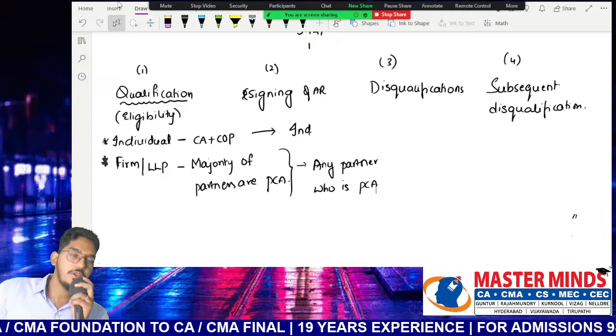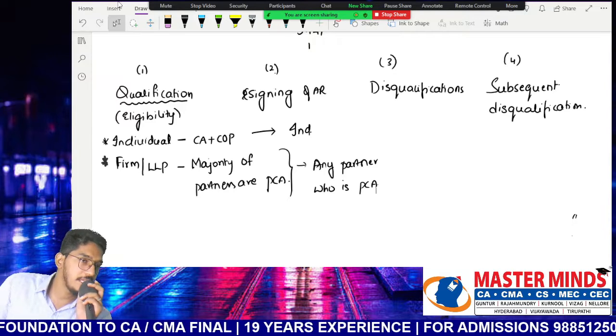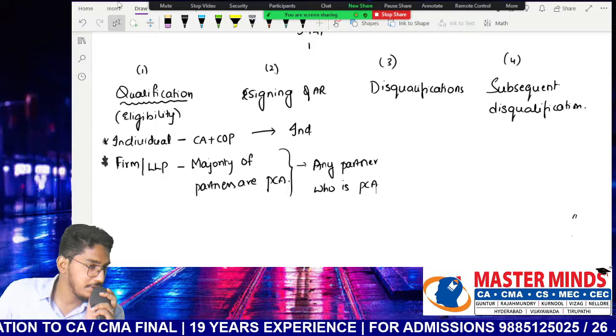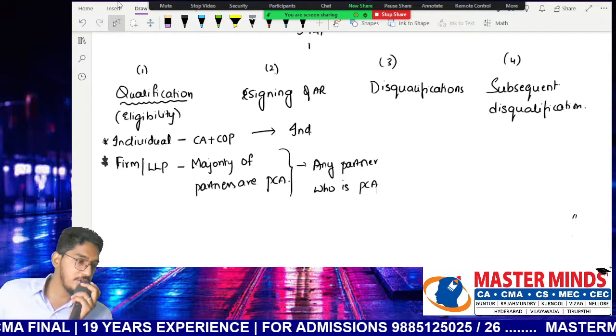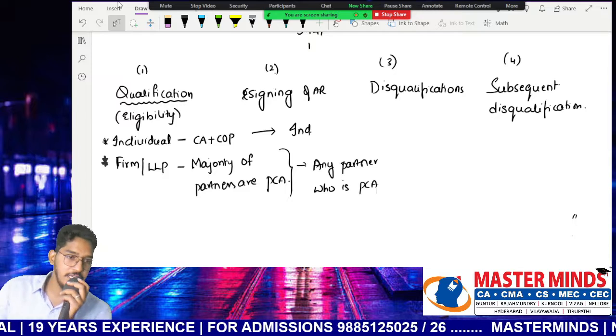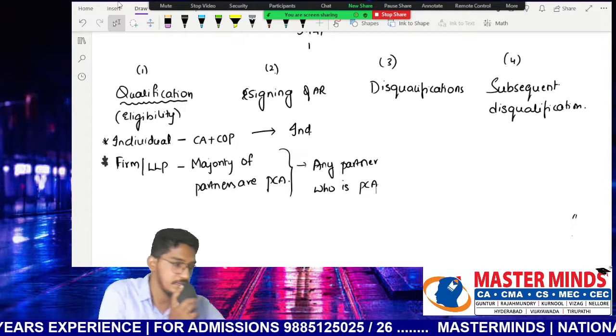Okay. So if you open the material, the same thing will be there under question number 1, section 141 subsection 1 and section 141 subsection 2. Now there will be one concept question there. Give me the material in the meantime. I will ask your in-charge to load it.